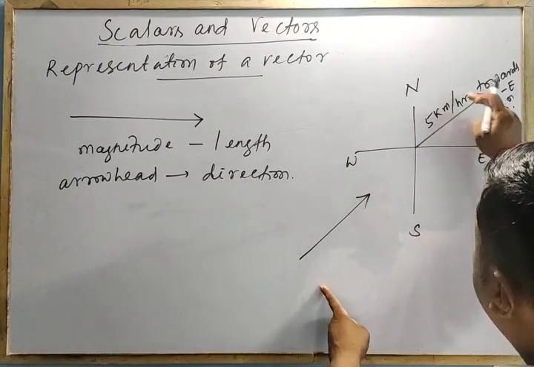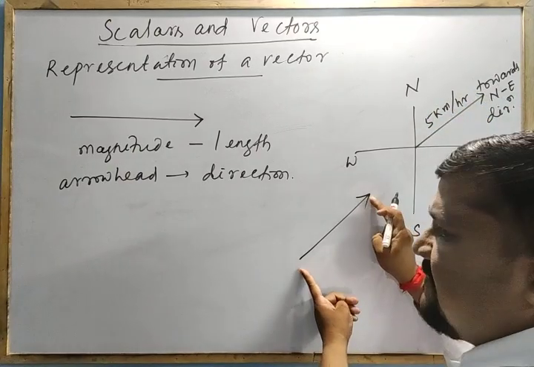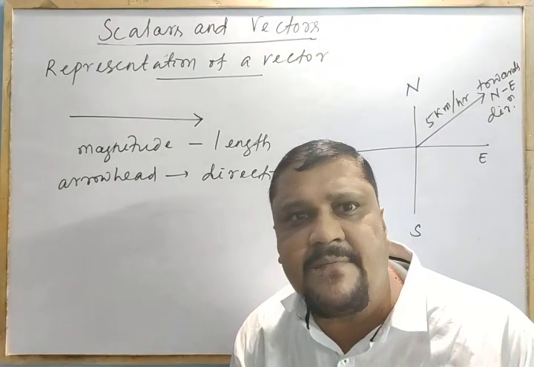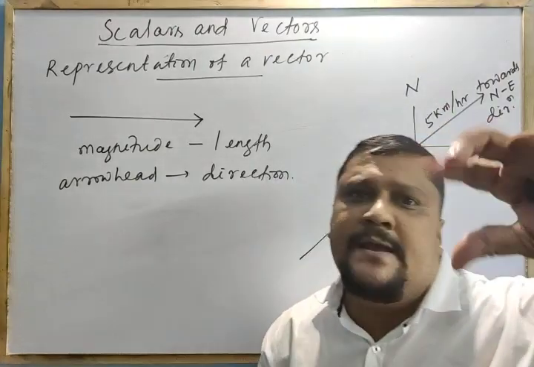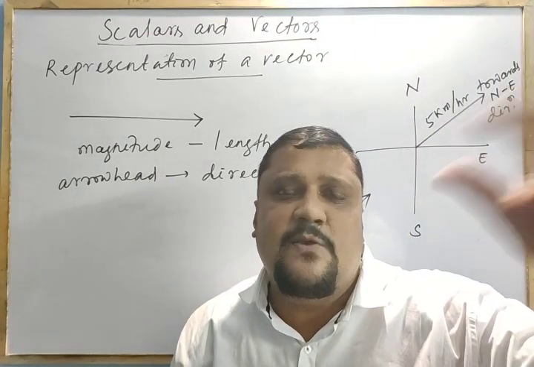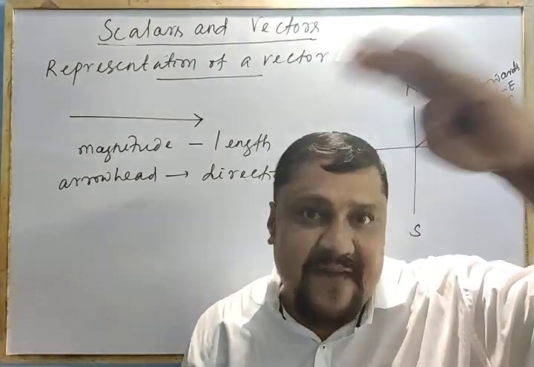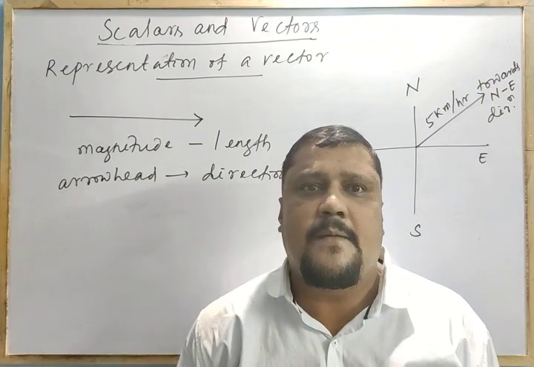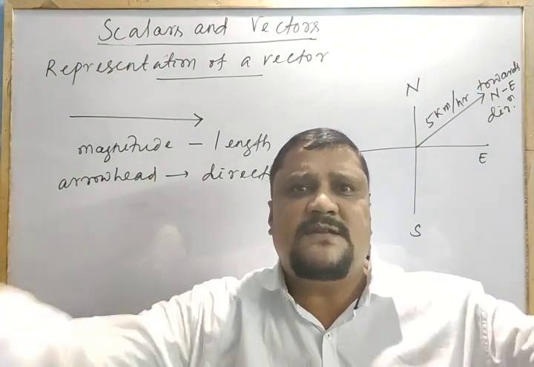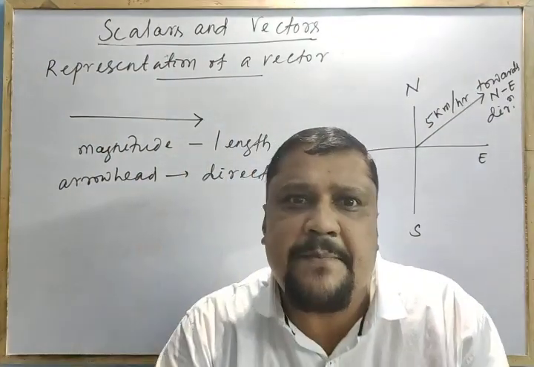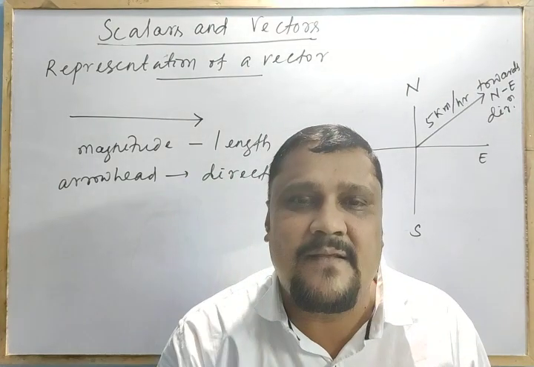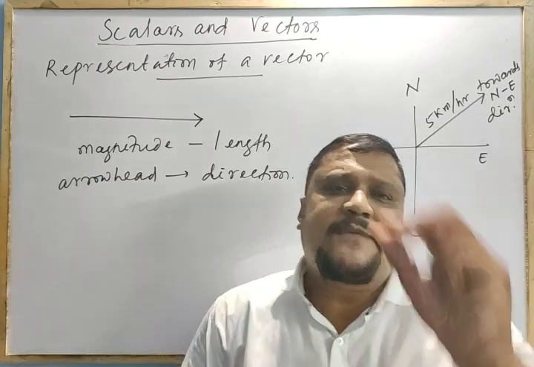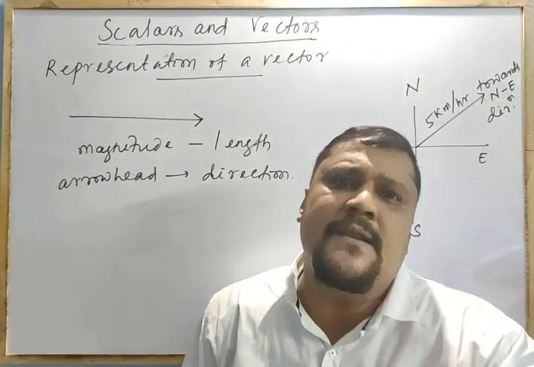Here this 5 km/h is represented by this length. Now you can ask me how the length can represent 5 km/h. Already you know that you are using a scale. When you see the map, the boundary of India is thousands of kilometers, but that can be shown on a paper by using a scale. Scale means 1000 kilometers is 1 centimeter. So accordingly you can make that.